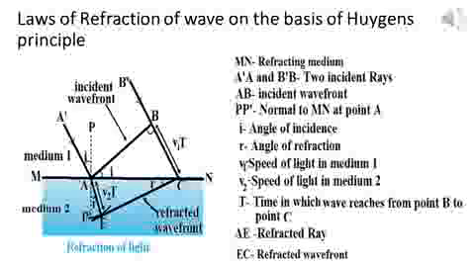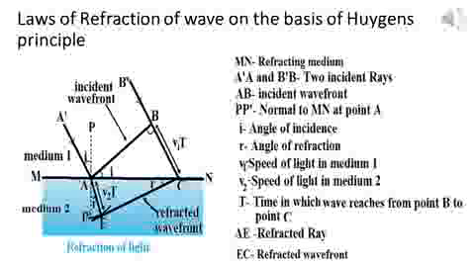In the same time t, the wave from point A covers a distance equal to v2t. Therefore, draw a semicircle around point A with a radius equal to v2t.